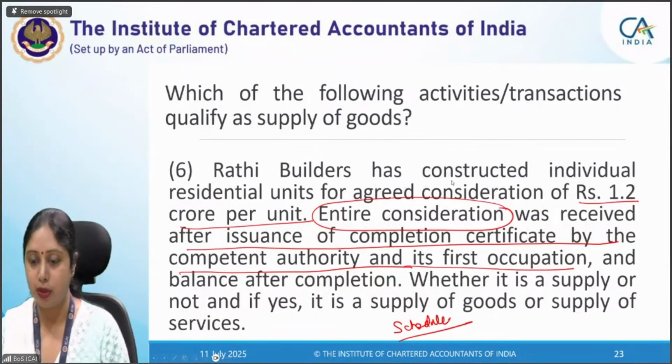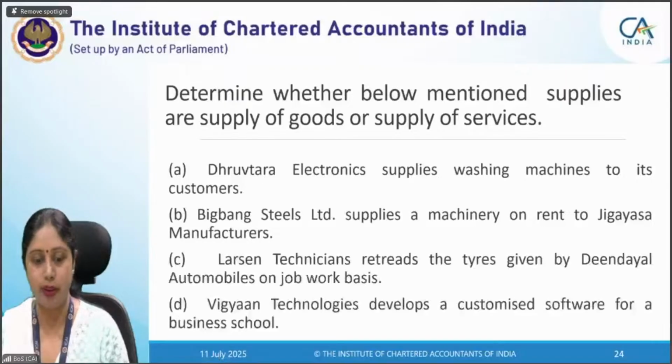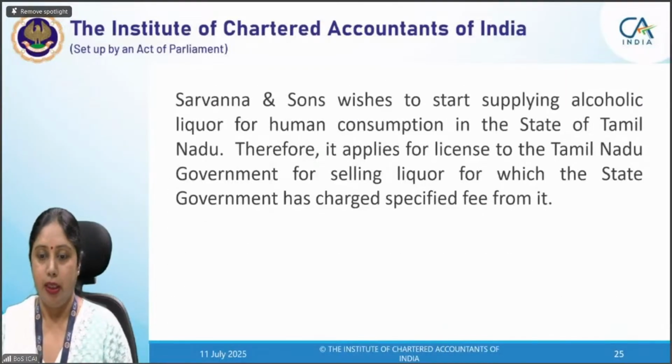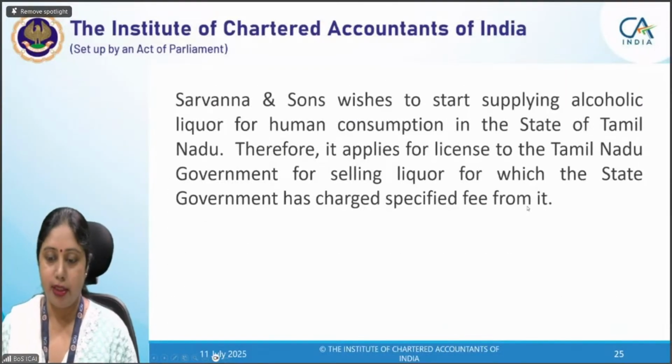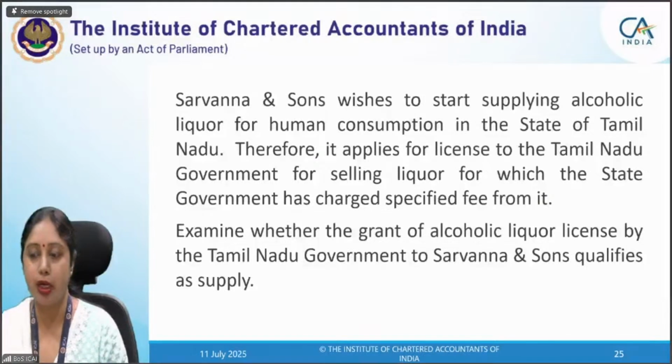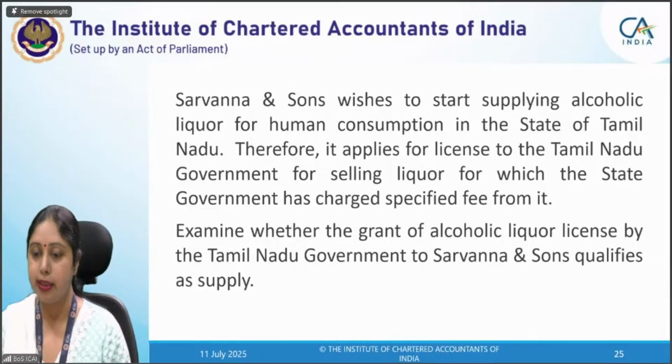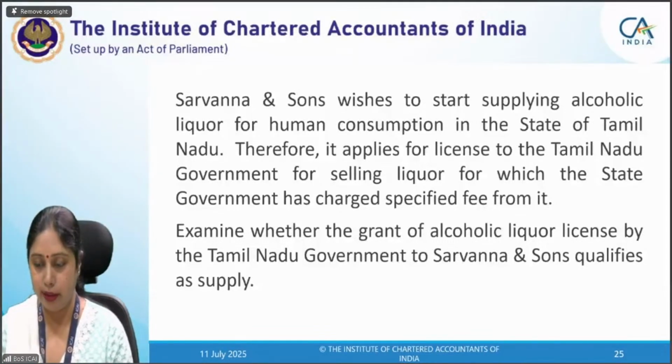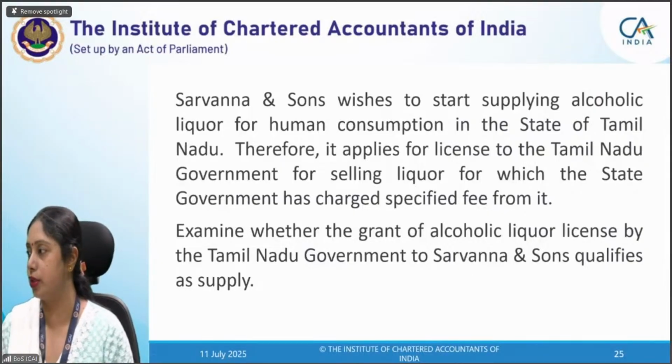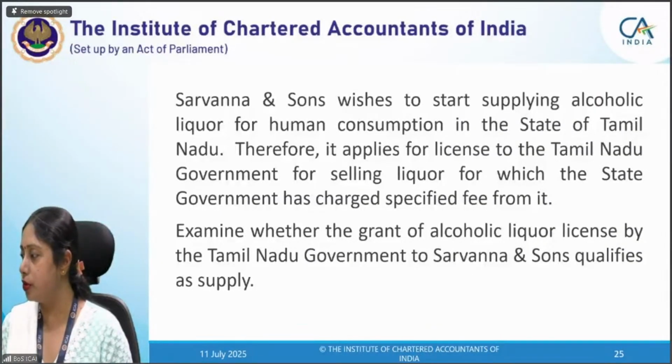Let's move to the next question because I want to cover more questions in this particular point. This is also a simple question you can do. Again, one item of Schedule 3 I will take. Sarvana and Sons wishes to start supplying alcoholic liquor for human consumption in the state of Tamil Nadu. Therefore, it applies for a license to the Tamil Nadu government for selling liquor, for which the state government has charged a specified fee. So, the liquor license has been taken from the Tamil Nadu government. Whether the grant of alcoholic liquor license by the Tamil Nadu government to Sarvana and Sons qualifies as supply or not. Quickly provide me the answer in the chat box.